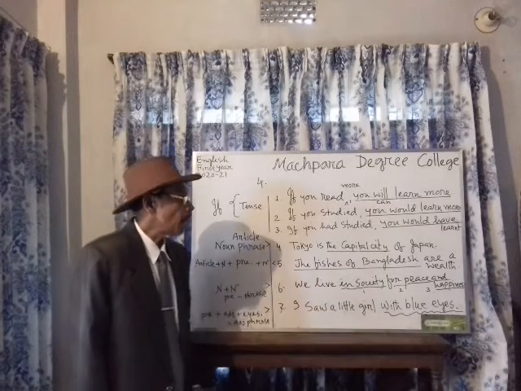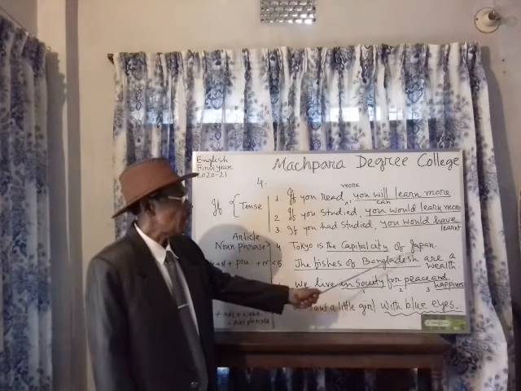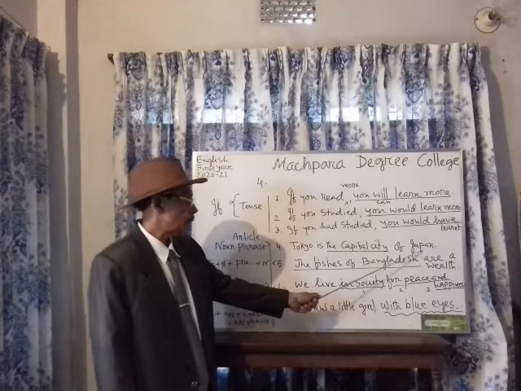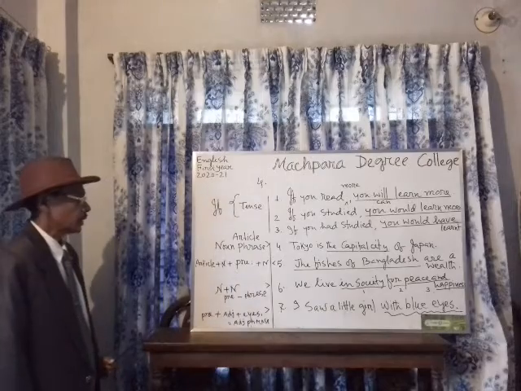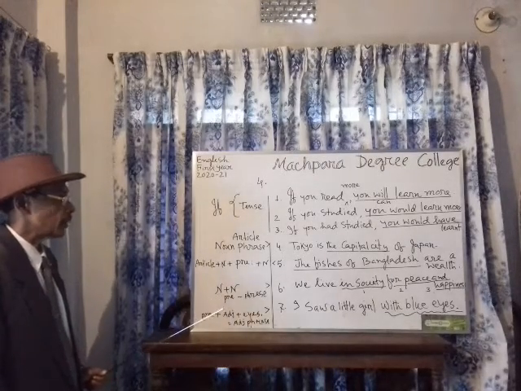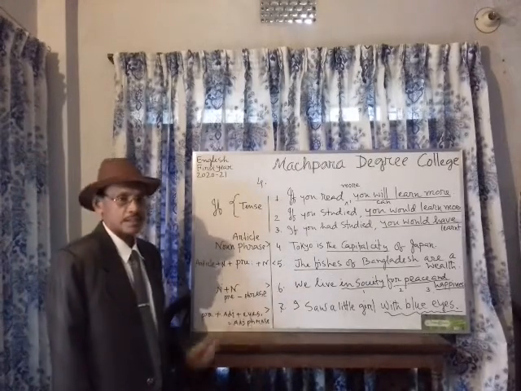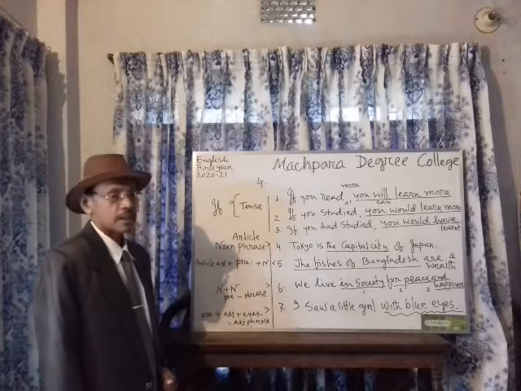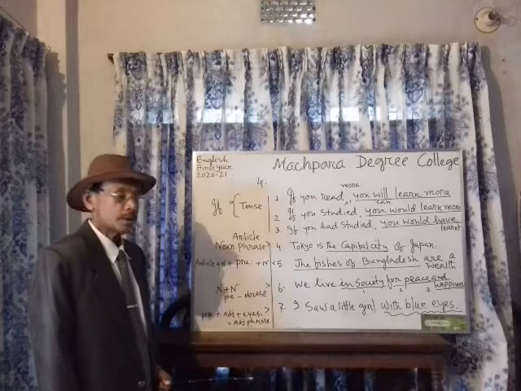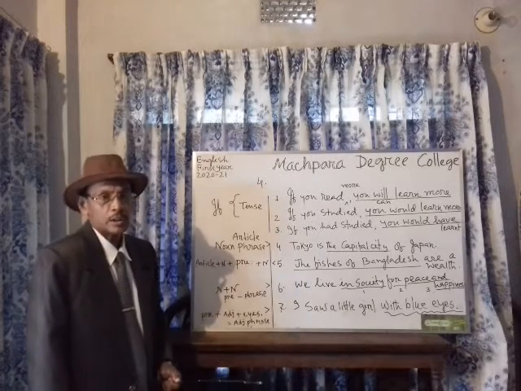But noun plus noun, we see a noun phrase. And of Japan, a prepositional phrase, because a preposition is used before the noun Japan, a proper noun. In this sentence, there is a structural form. What is the structural point? Tokyo is the capital city. Using the next noun phrase, we can make the sentence. And you should take help from such a structure in the examination, on receiving your question paper.